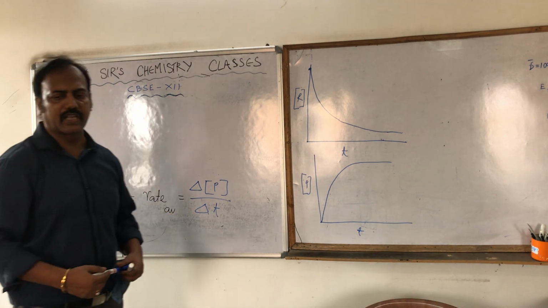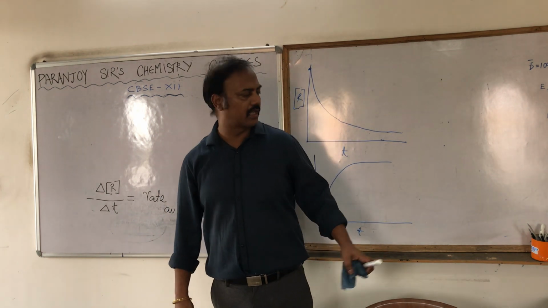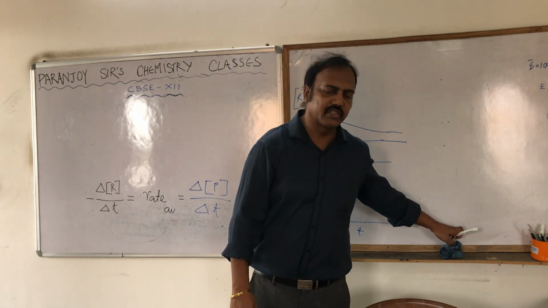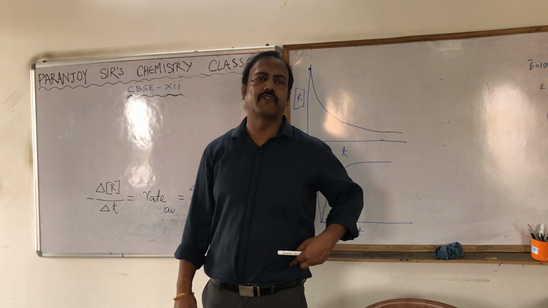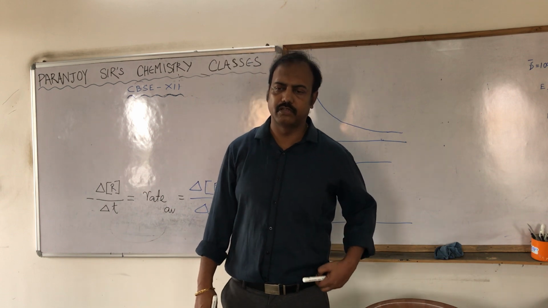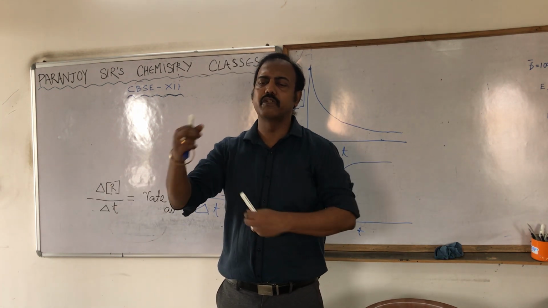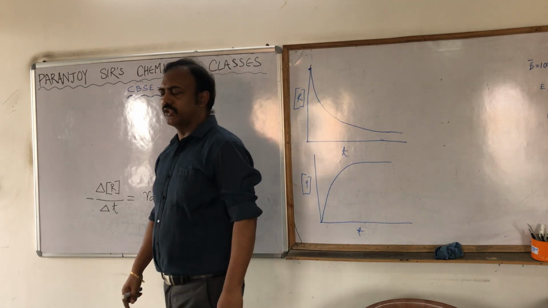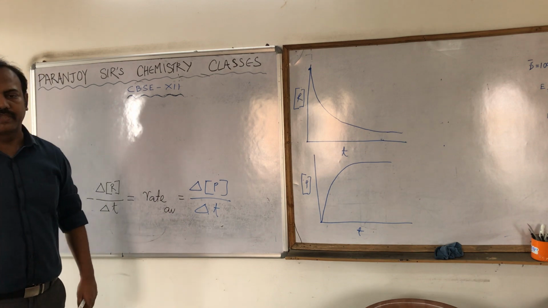The sign on the reactant side is negative because the concentration of the reactant is decreasing with time, and the sign is positive in the case of the product because the concentration of the product is increasing with the increase in time. Is it clear? Now the next is instantaneous rate.